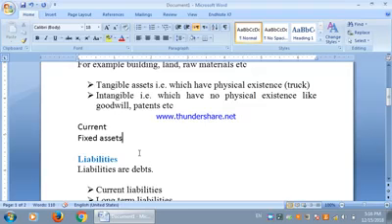For example, building, land, machinery, everything is considered as fixed assets because they benefit the business for more than 1 year.